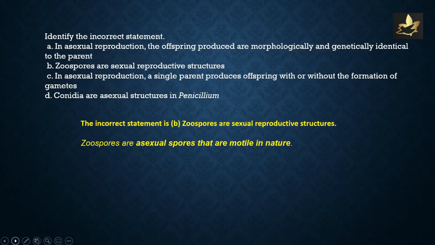Identify the incorrect statement. In asexual reproduction, the offspring produced are morphologically and genetically identical to the parent. Zoospores are sexual reproductive structures. In asexual reproduction, a single parent produces offspring with or without the formation of gametes. Conidia are asexual structures in penicillium. Here, the incorrect statement is B, that is, zoospores are sexual reproductive structures. In fact, they are asexual spores that are motile in nature.